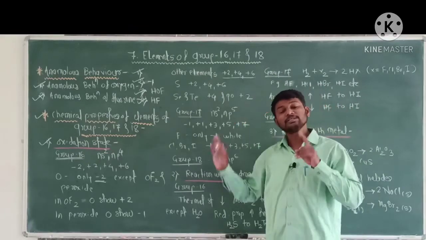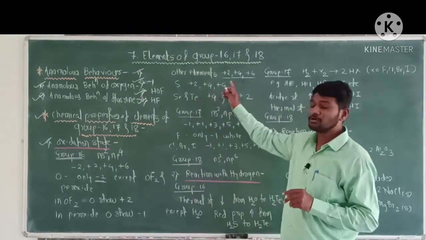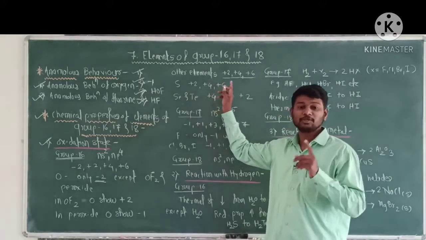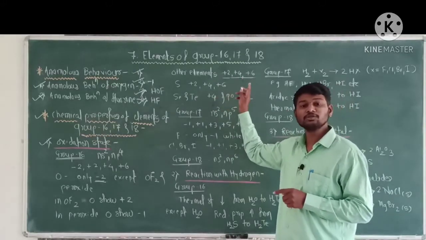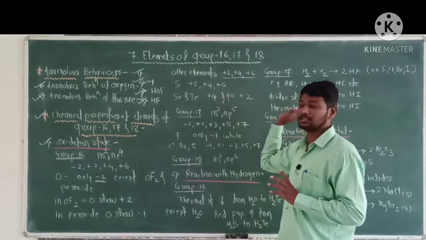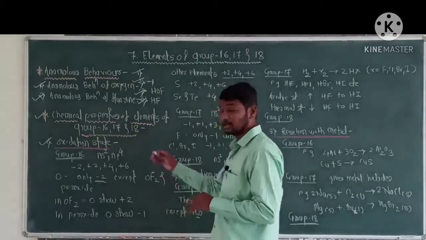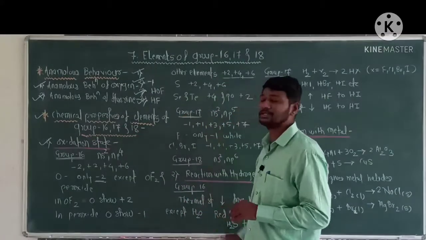Now, sulfur shows +2, +4, +6 oxidation states. Selenium and tellurium show +4 oxidation state, and polonium shows +2 oxidation state. Next, chemical property: oxidation state of group 17 elements.